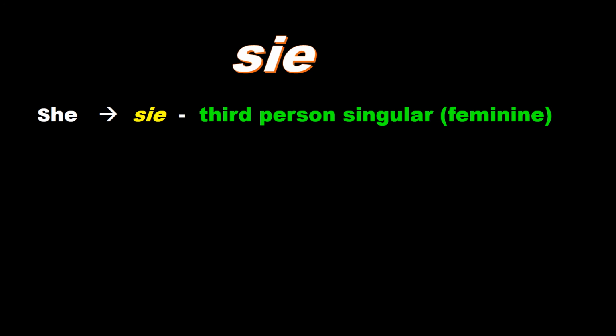The next personal pronoun is sie. That is she. She in English, sie, that denotes third person singular number feminine. Let's take some examples. She is Julia. We'll translate it. Sie ist Julia. Sie denotes here she, ist is, and the name Julia.